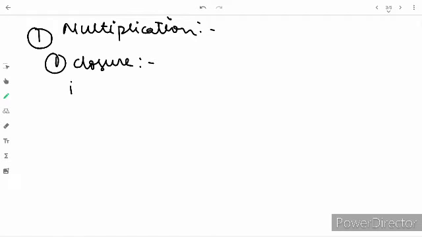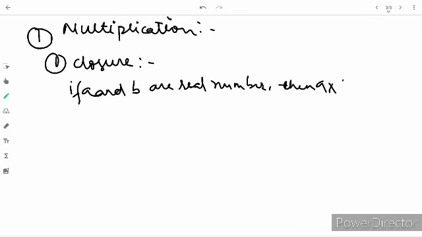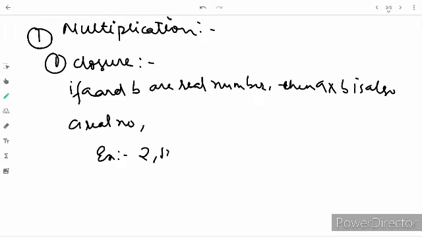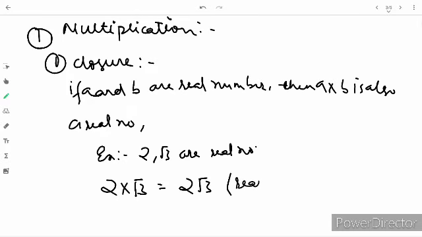It means if A and B are real numbers, then A into B is also a real number. For example, 2 and root 3 are real numbers. So the multiplication of 2 into root 3 is also a real number.